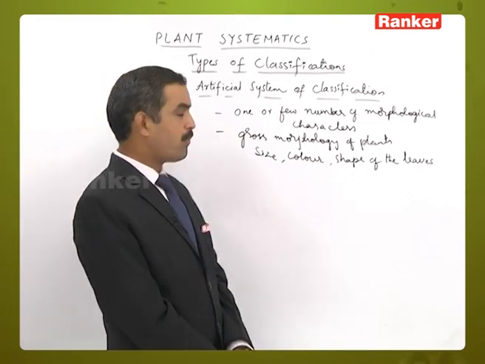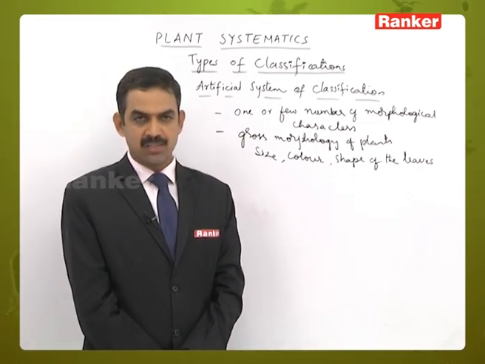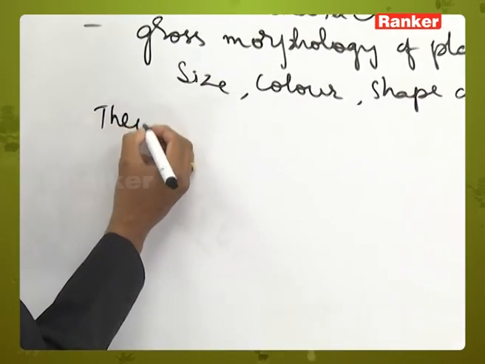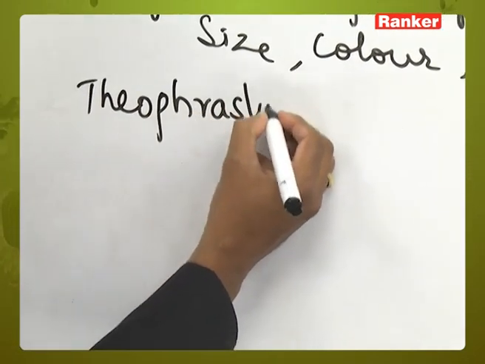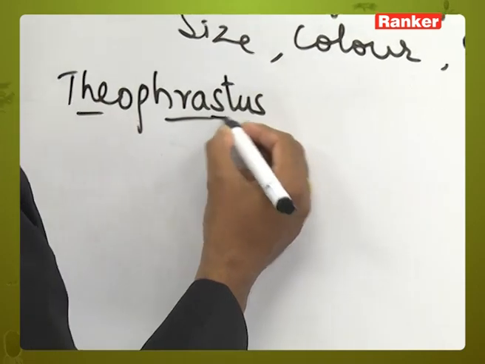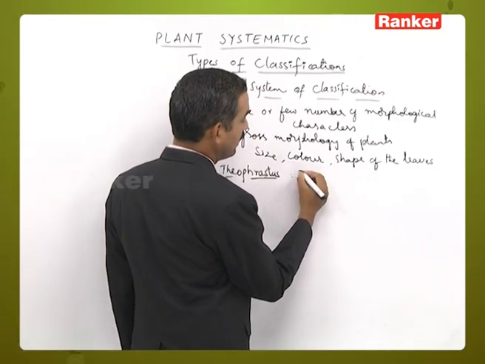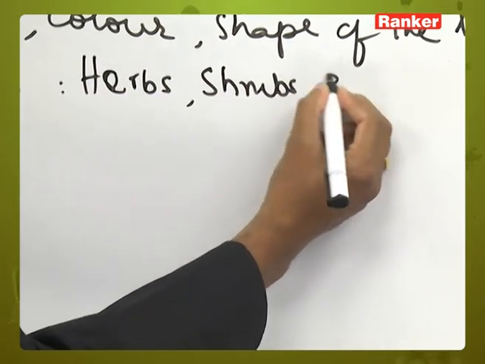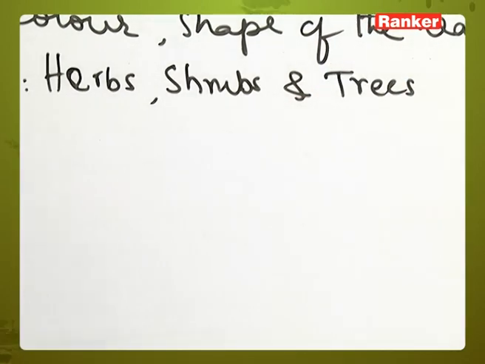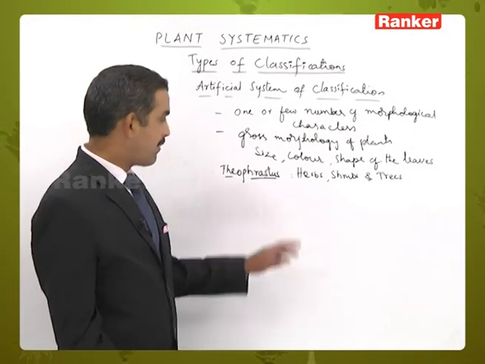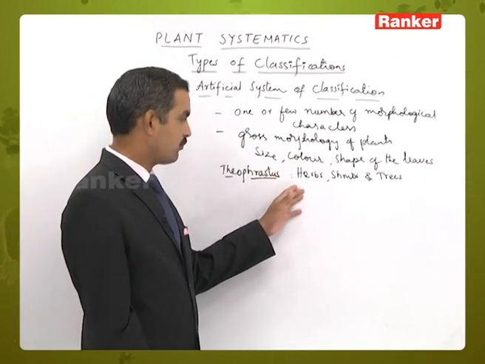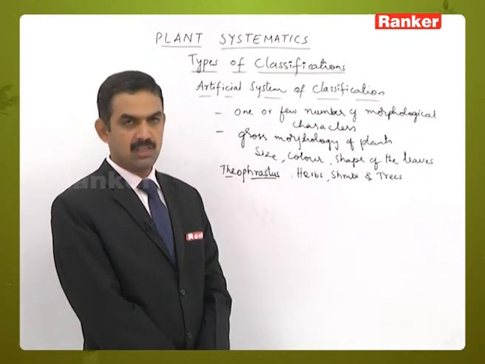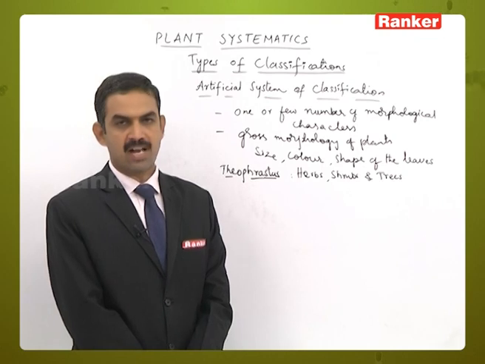So let us take some examples of classifications that have been given by various scientists. Starting with one, Theophrastus. He classified the plants into herbs, shrubs and trees. In this type of classification, all herbs are part of one group, all shrubs are part of one group and all trees are part of one group. So this is one classification that was given by the scientist Theophrastus.